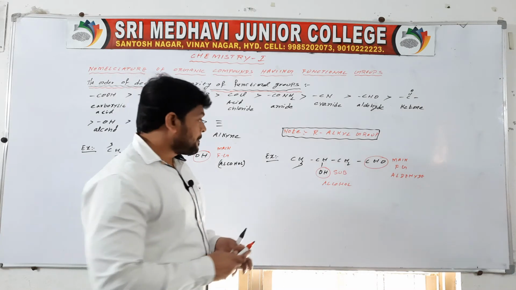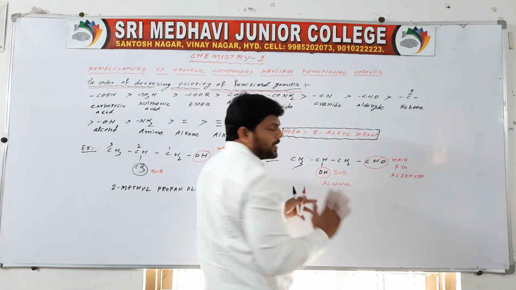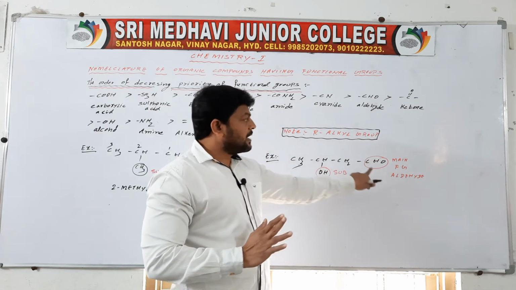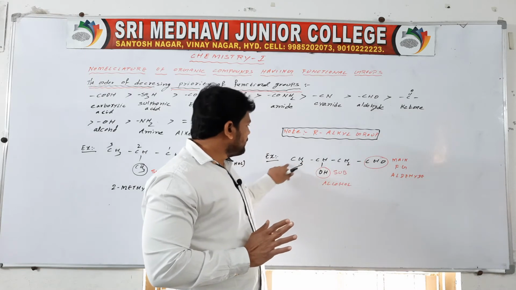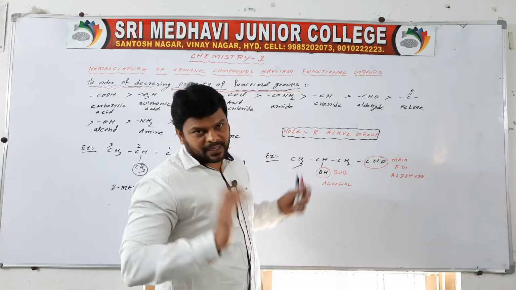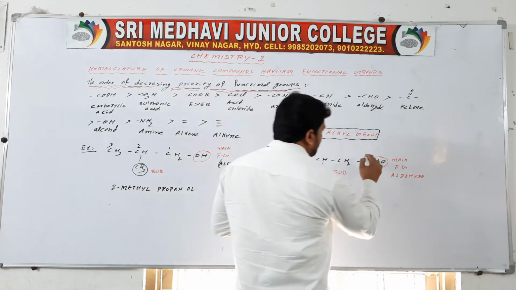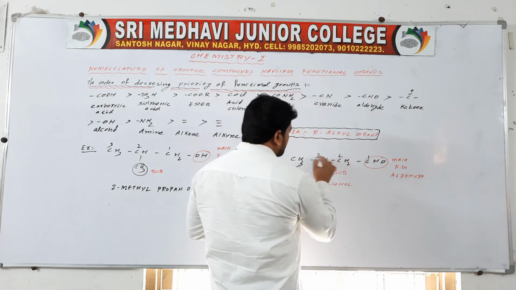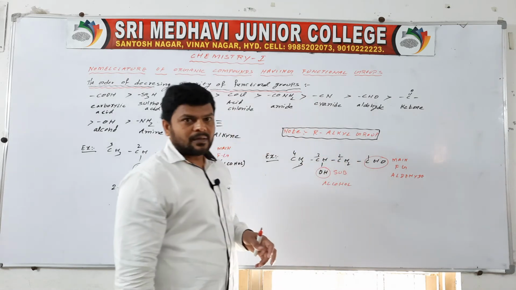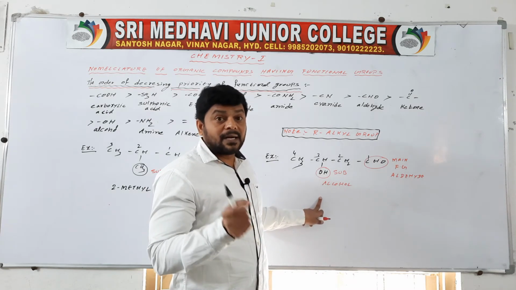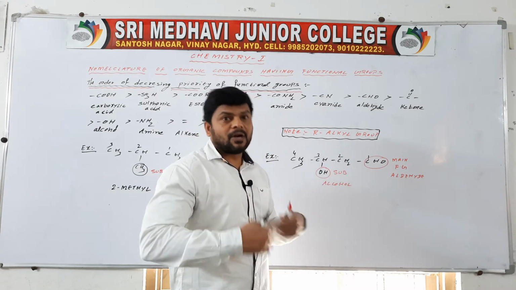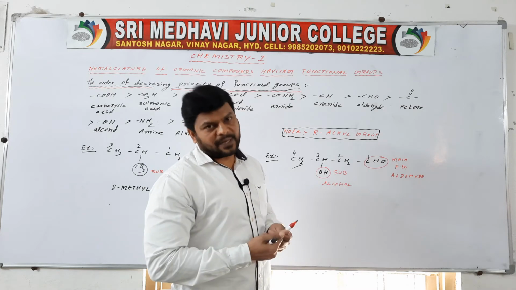Then what happened? So we have to select the main chain along with the principal functional group. So 1, 2, 3, 4, it is the right numbering. We have to select the long chain along with the main functional group containing carbon, and we also have to consider it to give numbering.